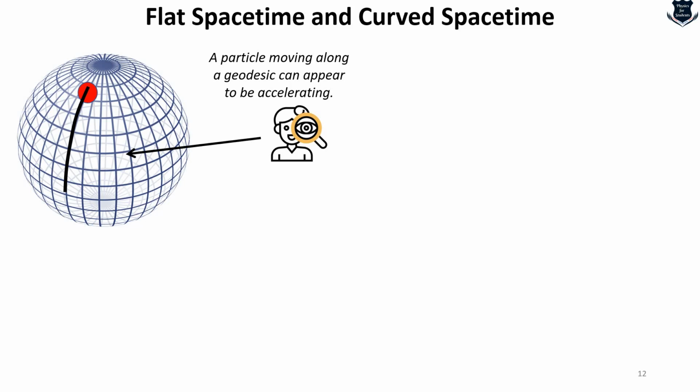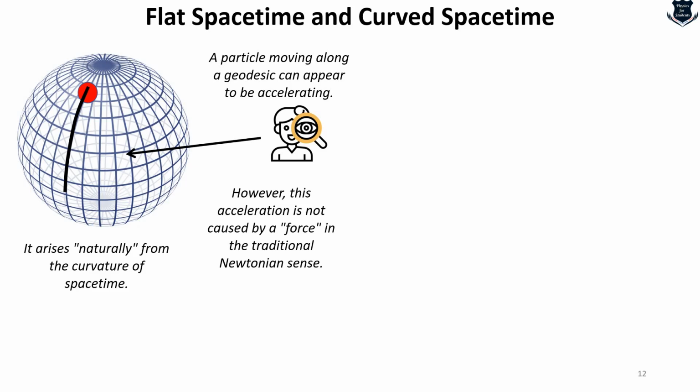There is some external force which is causing the particle to move. But the fact is that it is not. It arises naturally from the curvature of space-time. That means this acceleration is not any kind of a force in the Newtonian sense, but it is just the curvature. And the particle is following the straight line, but the curvature is making it follow a curved path.